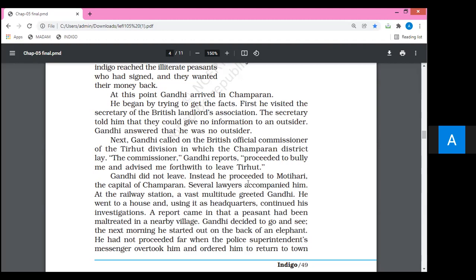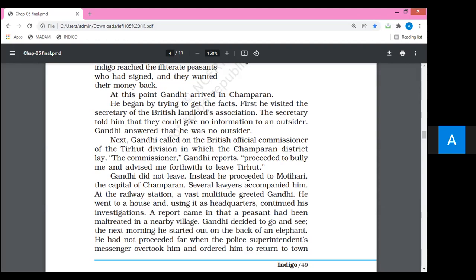Secondly, he considered it his moral responsibility to consult the British Official Commissioner of the Tirhut division, but was not able to get a proper response from that fellow. Gandhiji had reported that that fellow proceeded to bully. What is bully? You should understand it systematically. It is when we take violent action against anybody, when we treat anybody in a negative way.